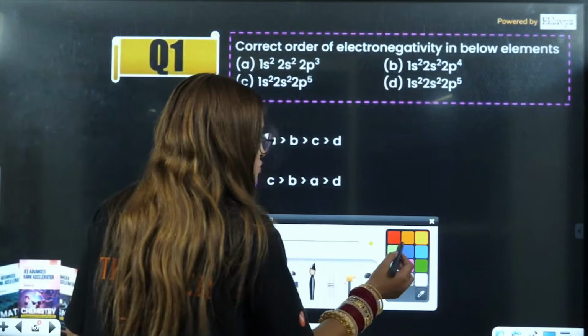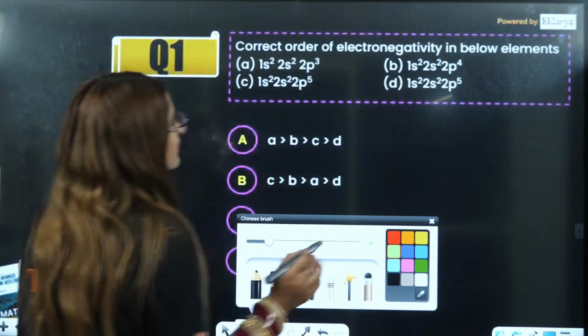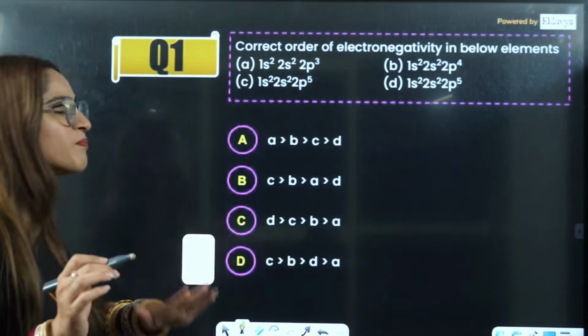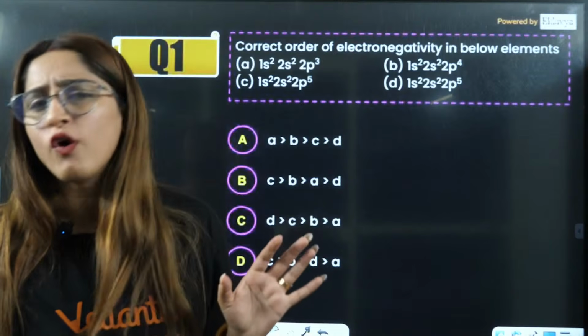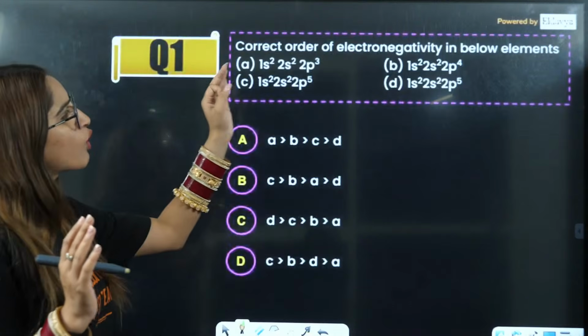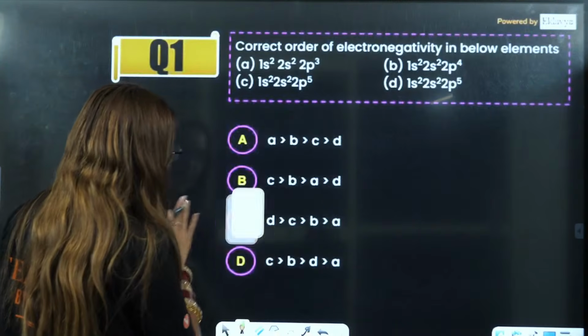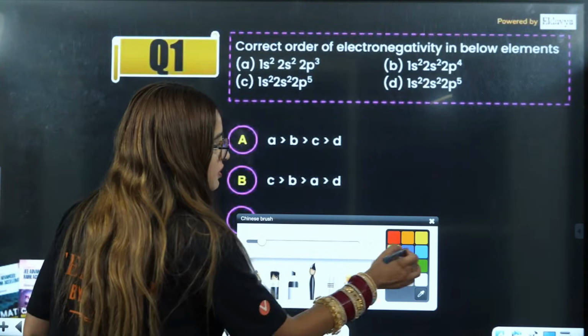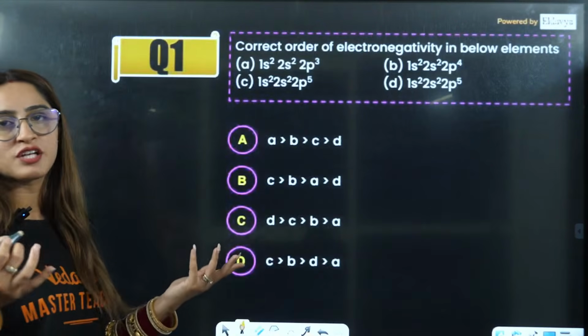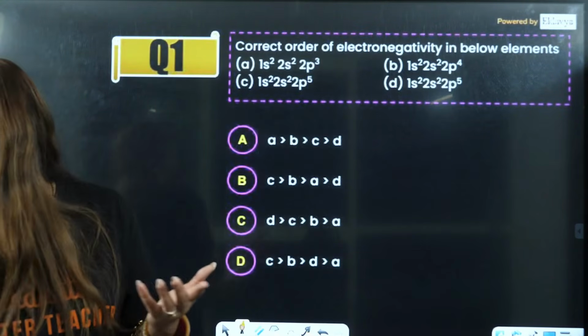So the first question, students, on your screen is a very simple question, right? Free 4 marks you have here. Correct order of electronegativity in the given below elements, right? They have given you the electronic configuration here. From the electronic configuration, you have to firstly identify the atoms here, right?